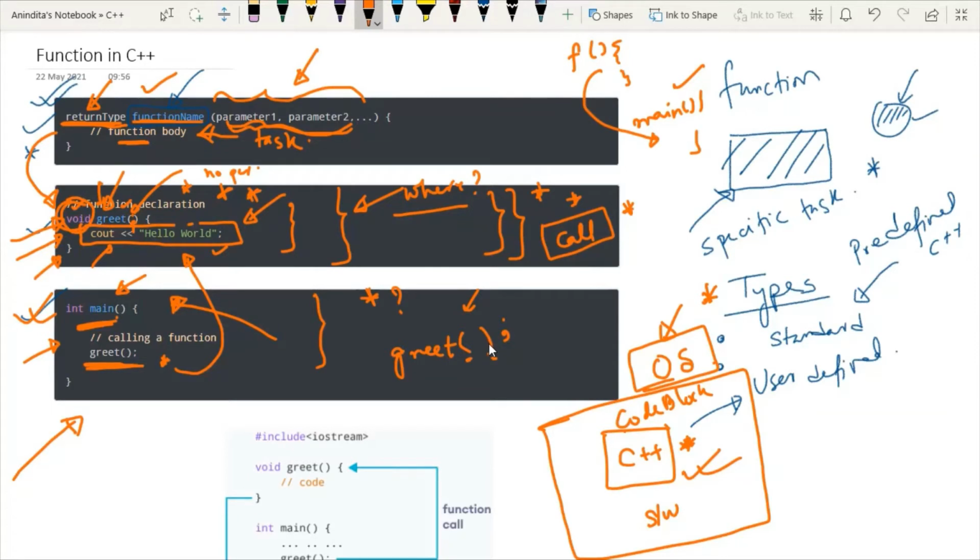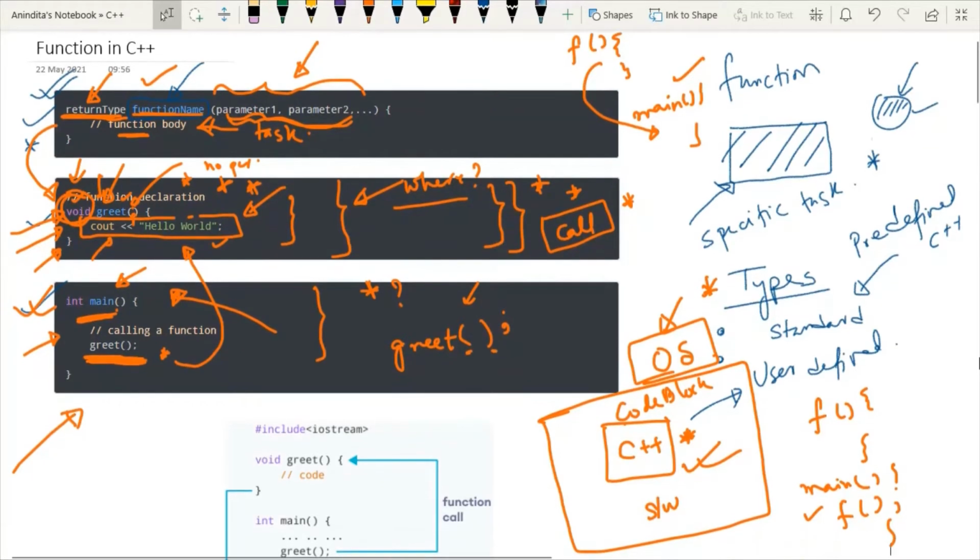But remember one point, I will show it to you. Whenever a function has a particular return type, the syntax for calling it will differ. So at this point, we know that after defining a function, within the main function we have to call that function. For calling the function, I will write the name of the function, then brackets, then a semicolon. Now how will it execute?